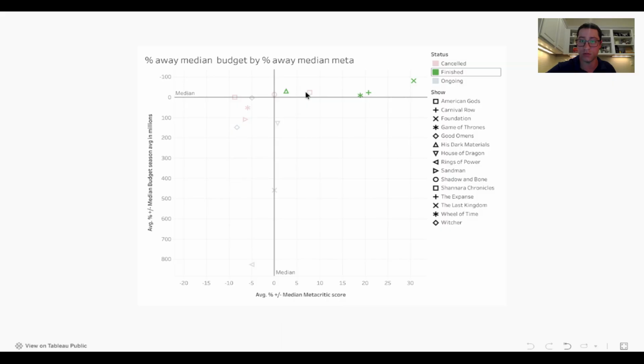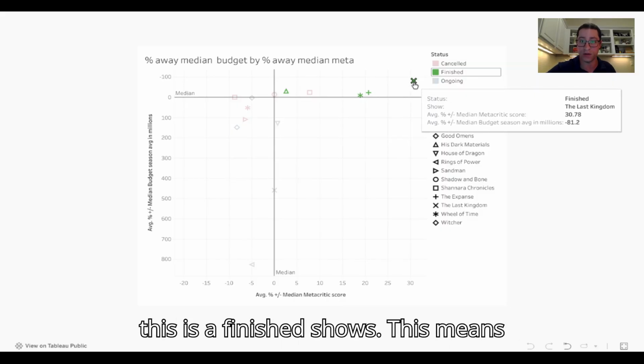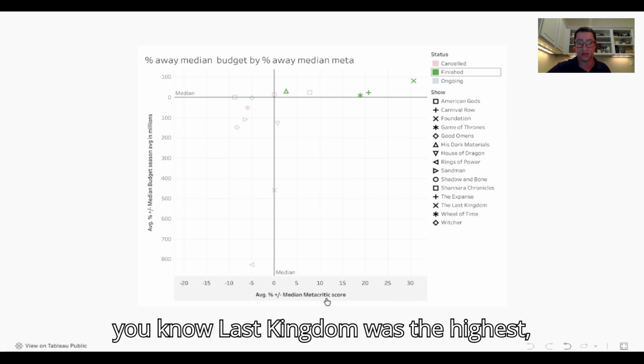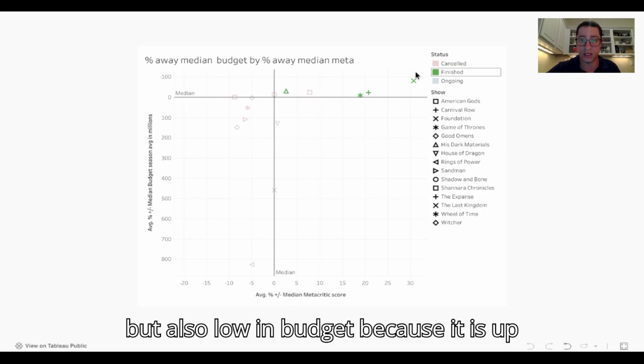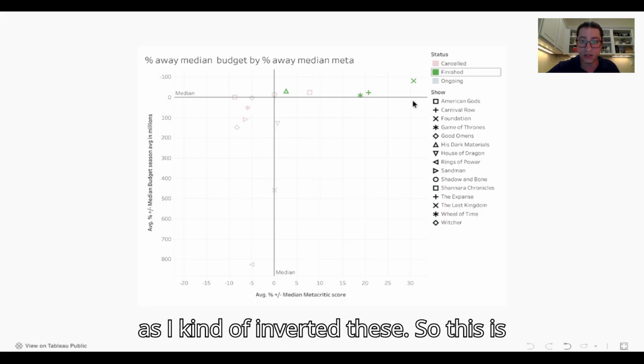This is the good section, right? So this is the finished shows. This means Last Kingdom was the highest, since it's the furthest on the right, it had the highest Metacritic score, but also low in budget because it is up in the graph. It has lower budget as I inverted these. So this is the good section.